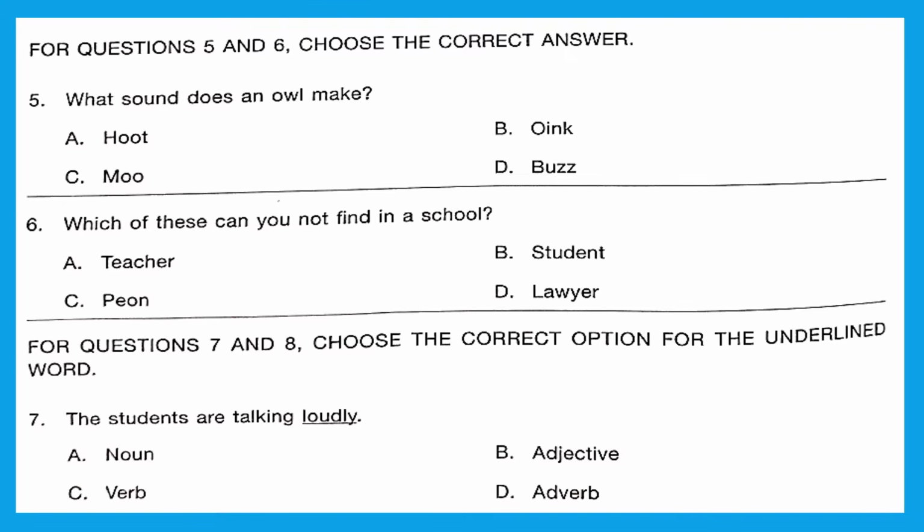For questions 5 and 6, choose the correct answer. Question 5. What sound does an owl make? Hoot, oink, moo or buzz? The right answer is option A, hoot.